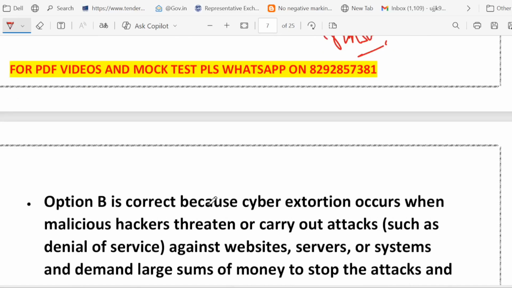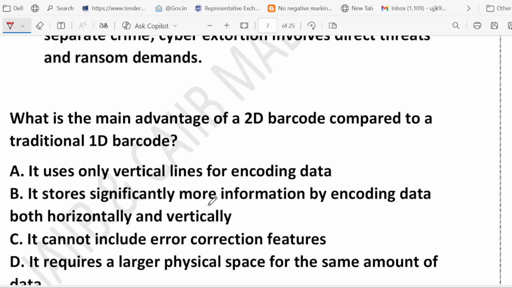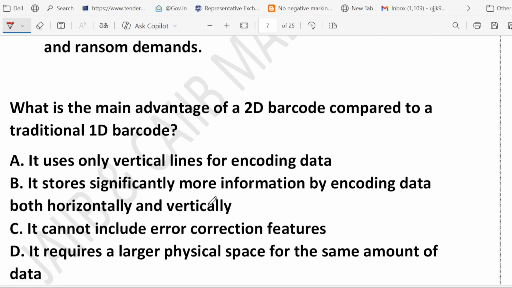Now, what is the next question? What is the main advantage of 2D barcode as compared to traditional 1D barcode? So this question revolves around 2D barcode. Options they have given. A, it uses only vertical line for encoding data. B, it stores significantly more information by encoding data. C, it cannot include error correction feature. D, it requires a large physical space for the same amount of data.